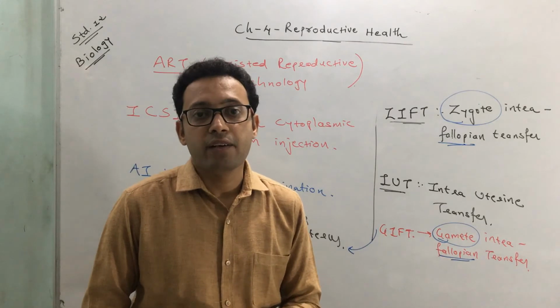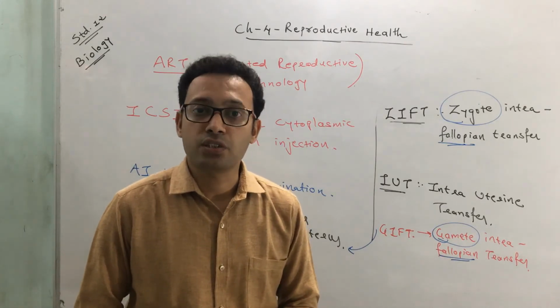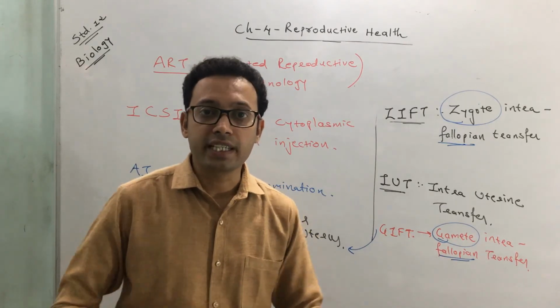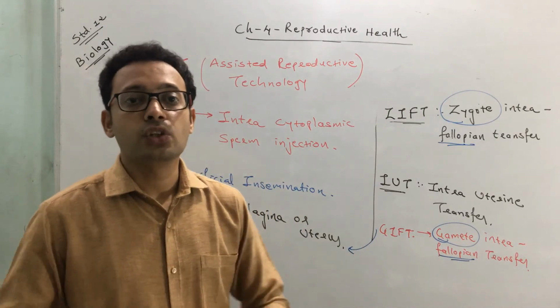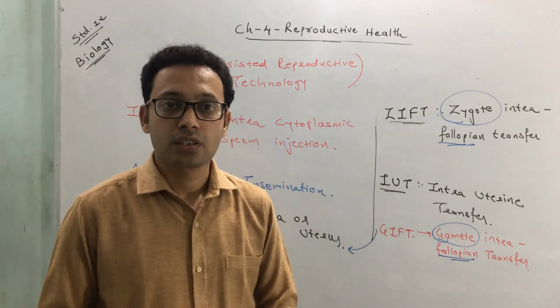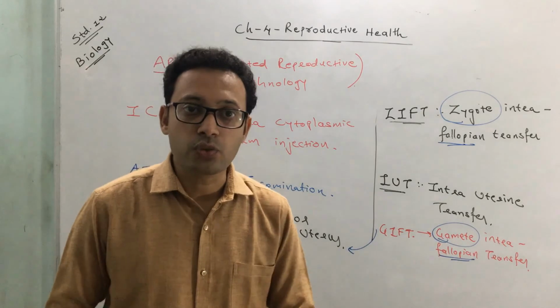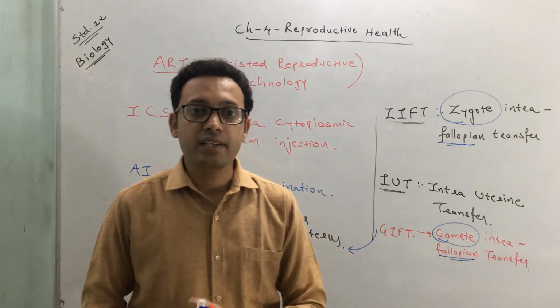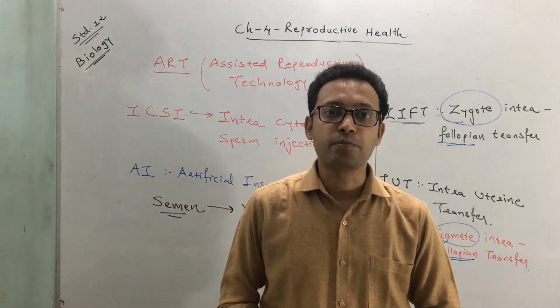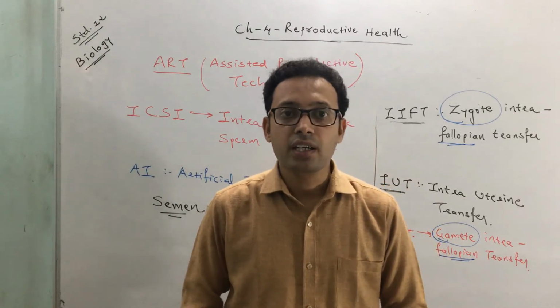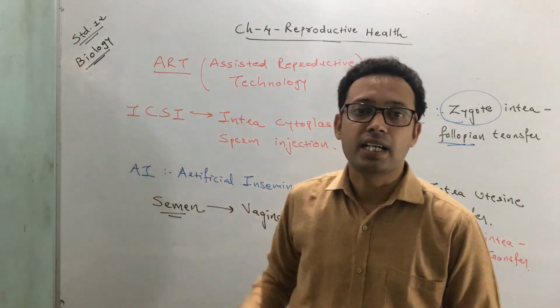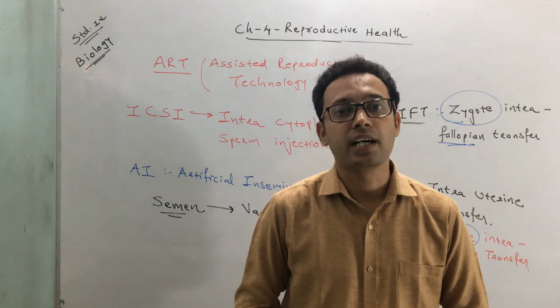Sometimes the couple may have to take 2, 3, 4 sessions, and as the sessions keep increasing, the fees also increase. So ultimately these are newer techniques, requiring high-end instruments and highly skilled professionals. That's why the cost of this therapy, ART, assisted reproductive technology, is high.